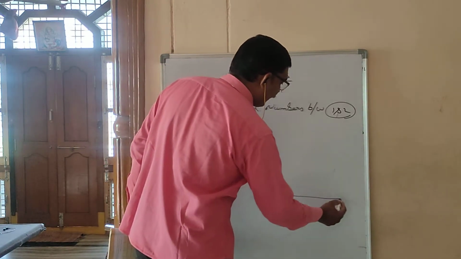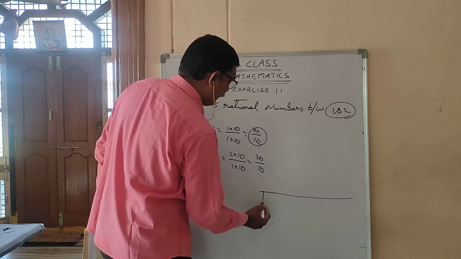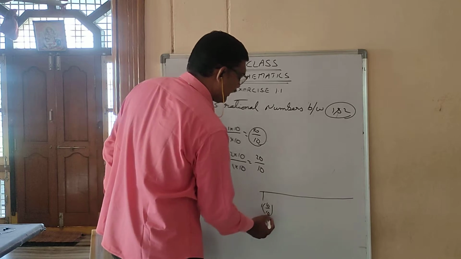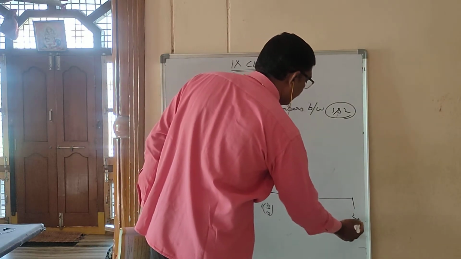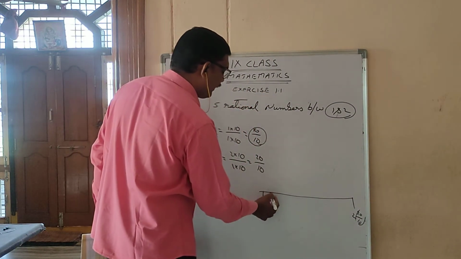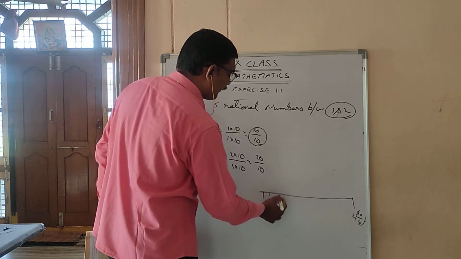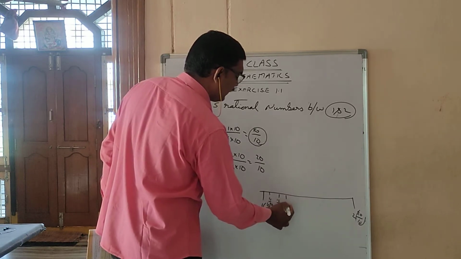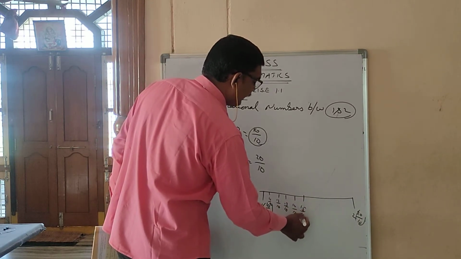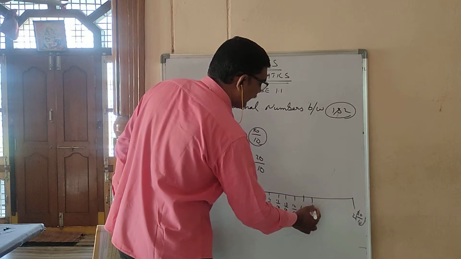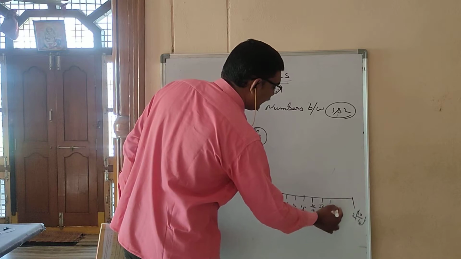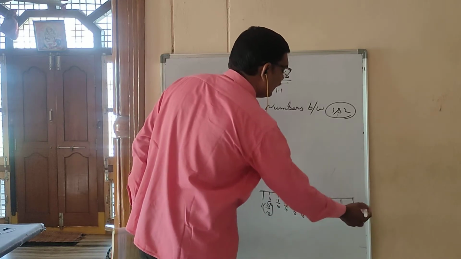Now just draw a number line, and here in place of 1, what I can write? 10 by 10. In place of 2, what I can write? 20 by 10. Now after 10 by 10 comes 11 by 10, 12 by 10, 13 by 10, 14 by 10, 15 by 10, 16 by 10, 17 by 10, 18 by 10, 19 by 10, 20 by 10.